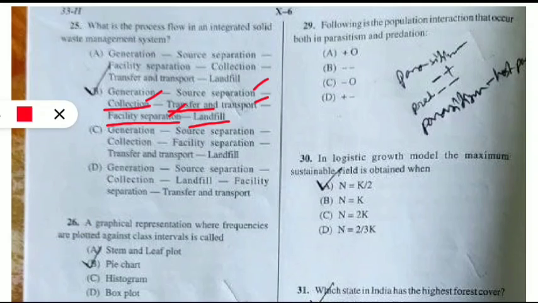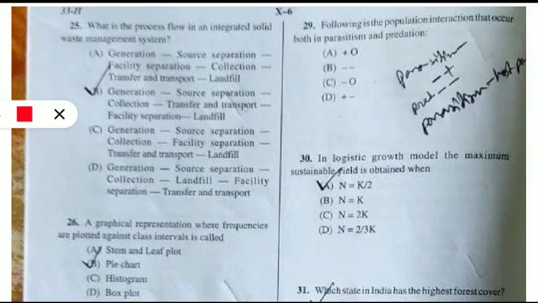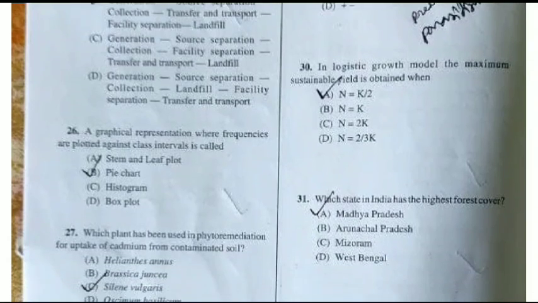The next question is on your screen. Question number 29 we will do. Following is the population interaction that occurs both in parasitism and predation. So this question, some of you are confused. I will tell you, very easy question this one. Option D will be correct. It is telling plus and minus. That means in parasitism, the parasite is gaining, that means plus, and the host is affected, that means minus. Similarly in predation, the predator is having the gain part, that means plus, and the prey is losing, that means it is negative. So plus and minus will be the symbol. Let's move to the next question.